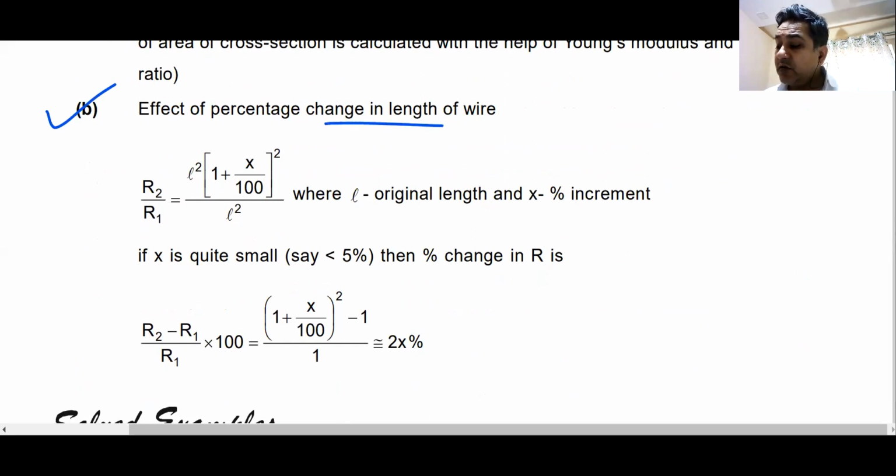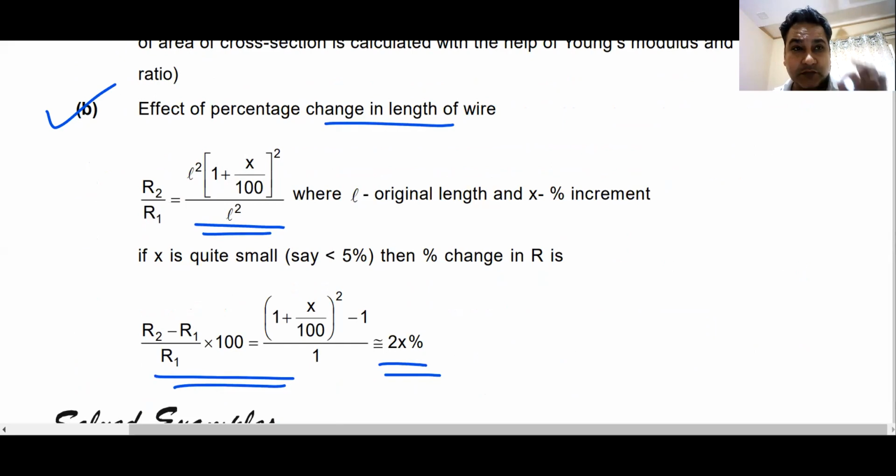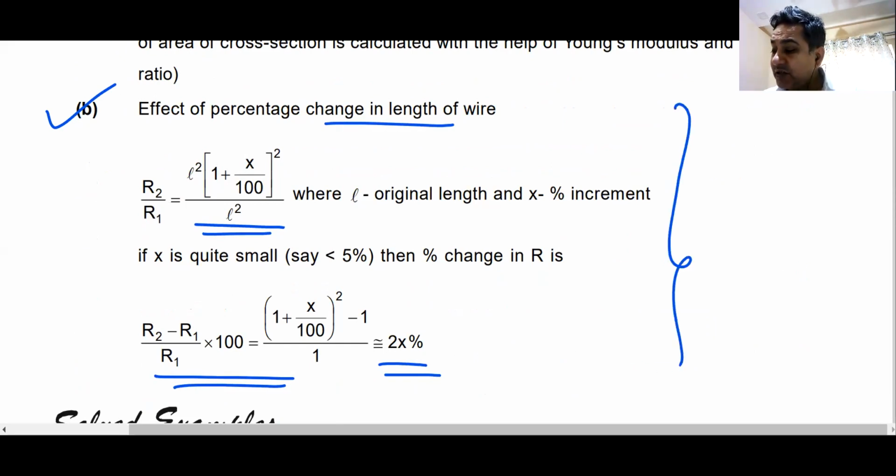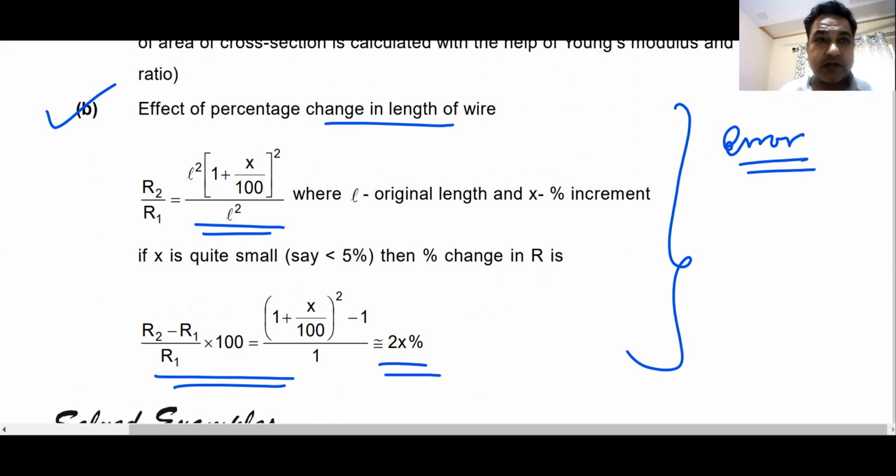Effect of percentage change on length. Now this percentage wala question, remember this percentage wala question can come in the topic of error and measurement. What is the percentage error in the formula for resistance? Is the percentage error in the measurement of length and all that?